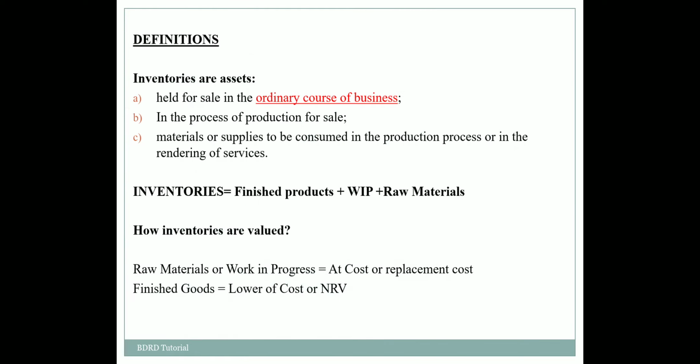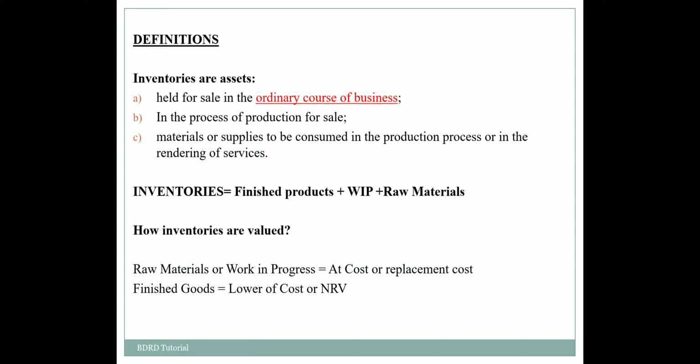Now the moot question arises, what are inventories? Inventories basically are assets held for sale in the ordinary course of business. That is, finished products which are available to sell in the market. The second one is assets in the process of production for sale, that is work in progress.